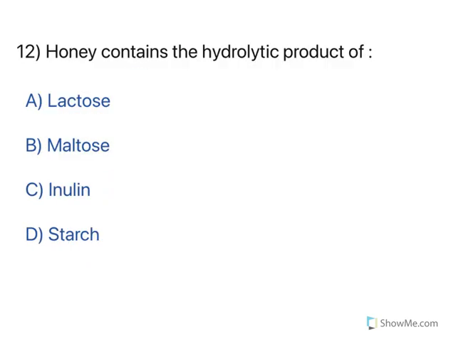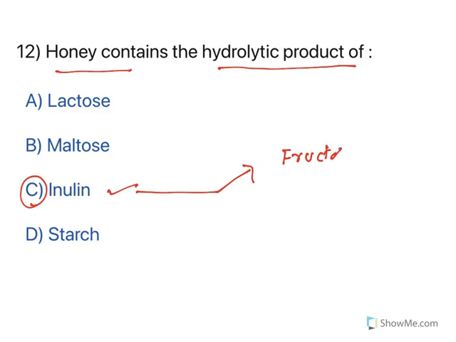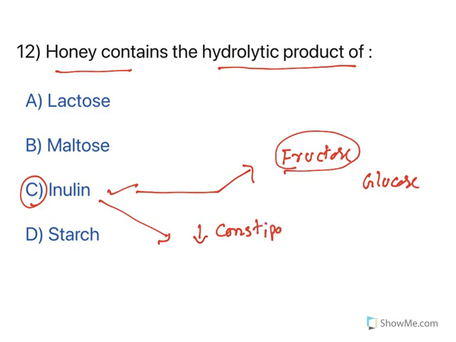Moving to the next one. Now, honey contains the hydrolytic product of, this is important, it contains something called as inulin. In fact, inulin when completely hydrolyzes, it gives highest amount of fructose and some amount of glucose. Because it has got high amount of fructose, you have got this sweetness. Now, there are certain uses with inulin. Inulin reduces constipation. It is a very good kind of fibrous product. So the fiber will reduce constipation, and it also encourages gut bacteria.